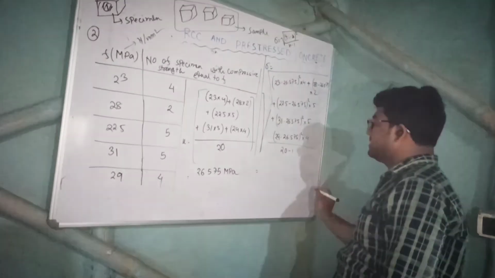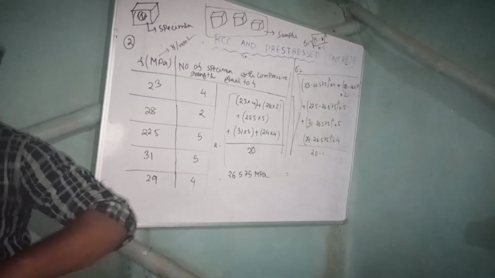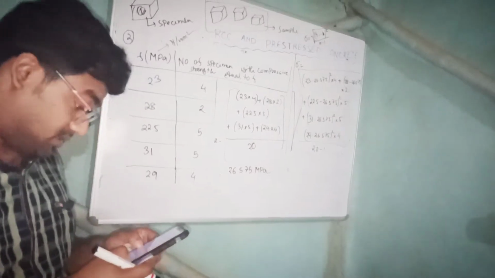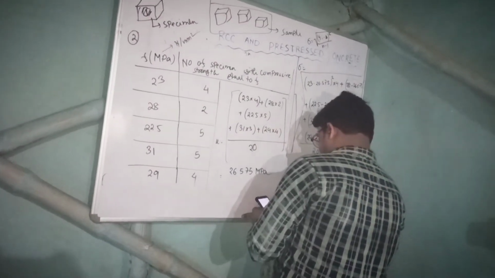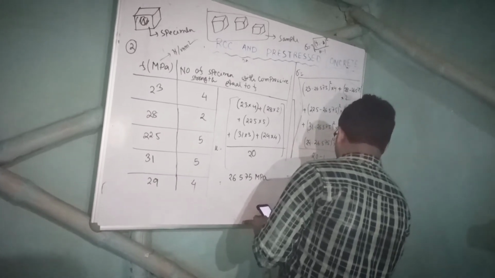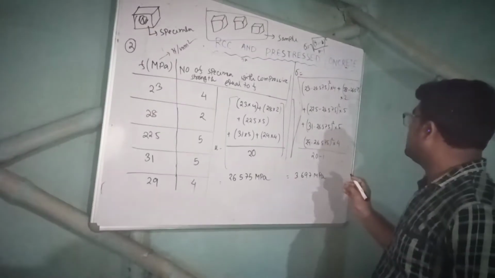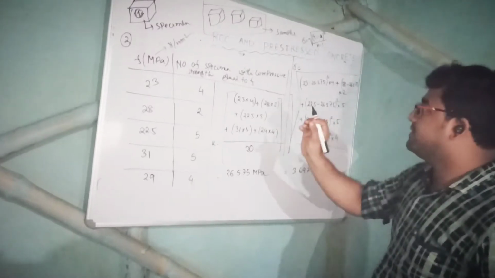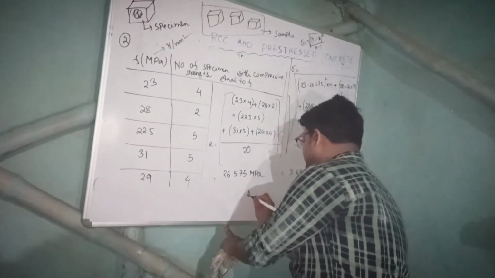I am not doing the detailed calculation. The final answer of this will come as 3.697 MPa. You can cross check it. Now our question was the number of specimens with strength below mu minus 3 sigma.